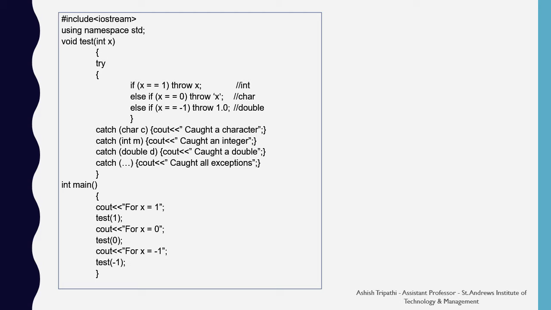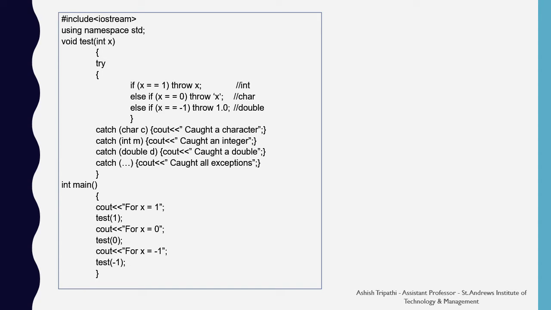And the fourth catch consists of ellipses so that it can handle any type of exception and will throw the error as caught all exceptions. From the main, we call this test function with the respective kinds.